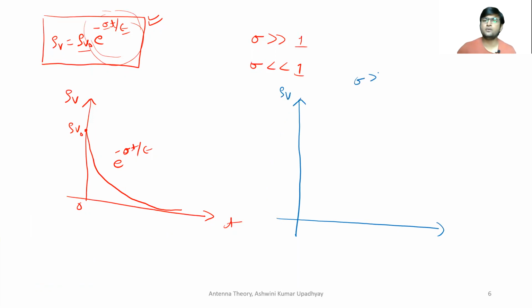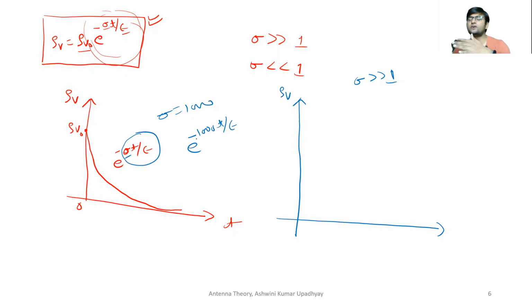So if your sigma value is very, very high, this quantity is going to decay very fast. You can just put some values and you can find out that if this sigma value is very, very high, suppose sigma is 1000. So what will happen is your equation will become e to the power minus 1000 t upon epsilon. So for every 1 second, this e to the power minus 1000 t is going to be decreasing with 1000 times, right? So in that case, this graph will be like this.